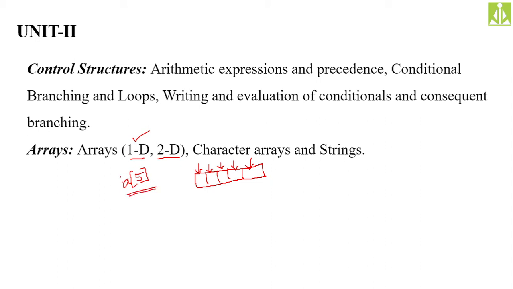Now, what type? Definitely there is a type declaration we also need to do. That type specification we call the definition. If you need integer variables, simply make them integers. int a[5]. Now this array a will store 5 elements of type integer. You can even declare a character type of array. That is very simple. Simply make it char a[5]. Now this a[5] will hold all character elements. Here it will hold integer elements, here it will hold character elements.